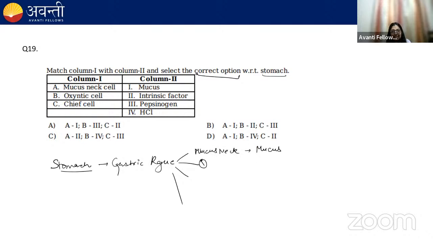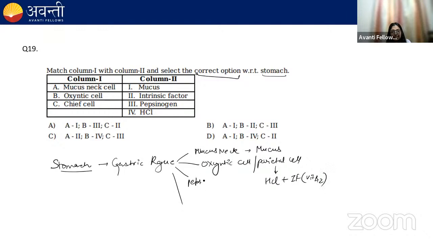There's oxyntic cell, or we also call it as parietal cell. They will produce HCl plus intrinsic factor, which helps absorb vitamin B12.